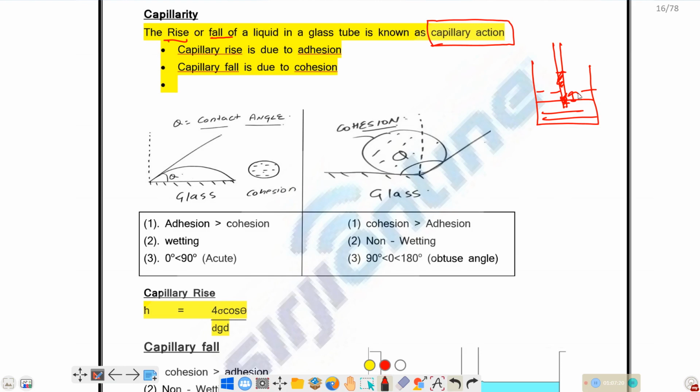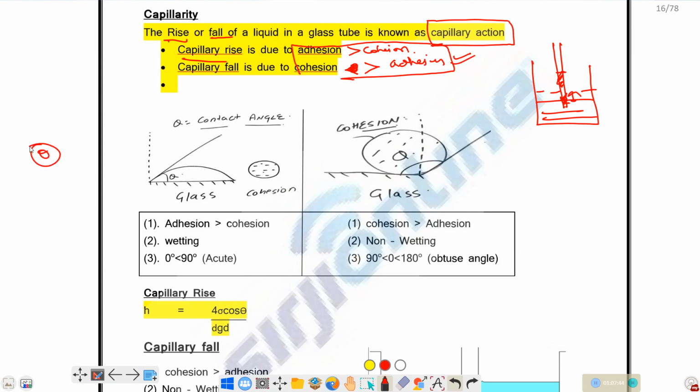That is known as capillary action. So capillary rise occurs when adhesion is greater than cohesion. It is not just due to adhesion. Capillary fall will occur when cohesion is greater than adhesion. It is not just due to cohesion or adhesion. This is the complete picture. Okay, angle of contact theta.